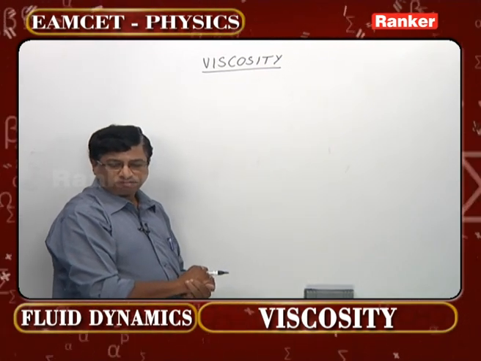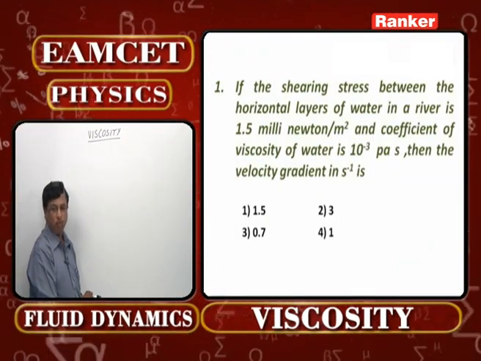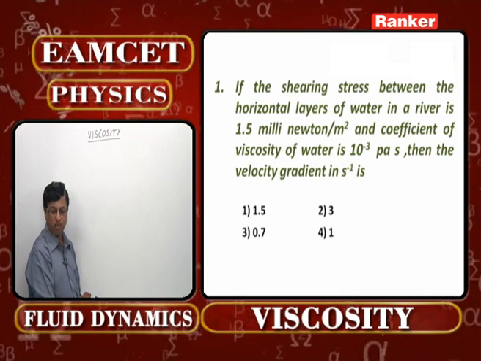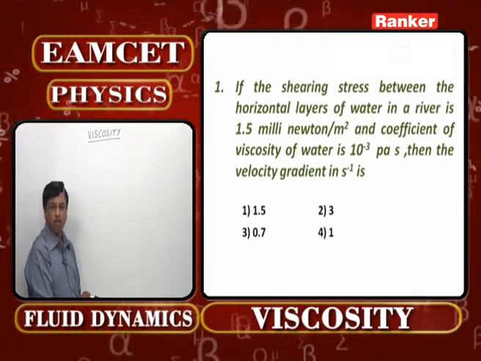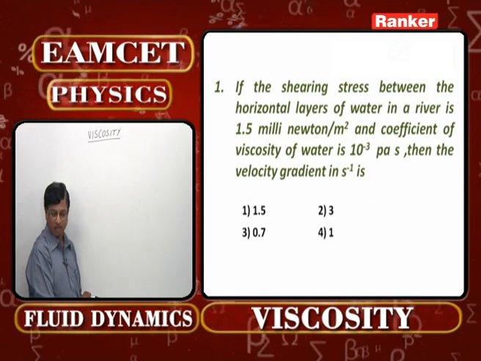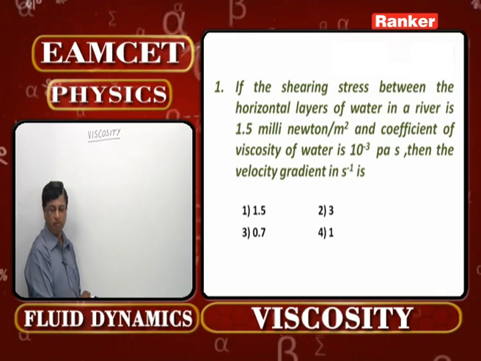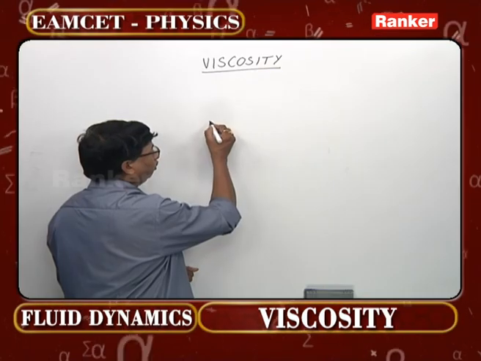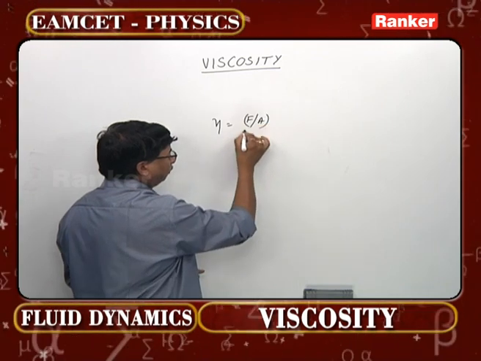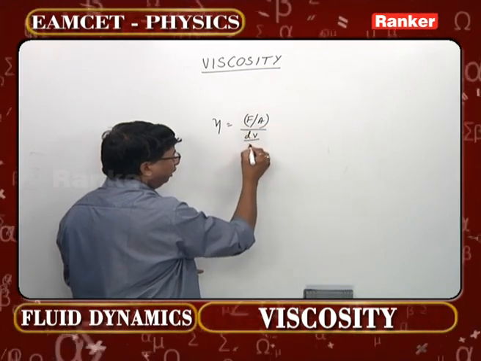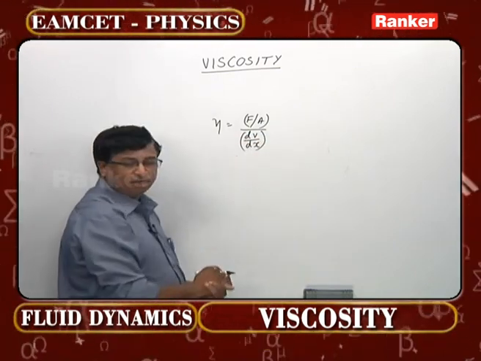If the shearing stress between the horizontal layers of water in a river is 1.5 millinewton per meter square, and the coefficient of viscosity of water is 10 power minus 3 Pascal second, then the velocity gradient in second inverse is how much? Just now I told you eta is equal to F by A, that is the stress, by dV by dx. This is what is called the velocity gradient.